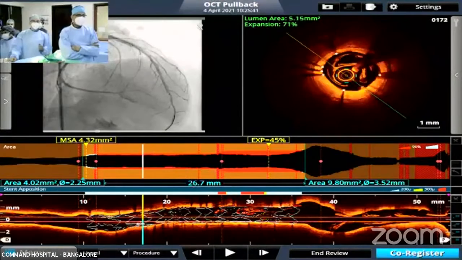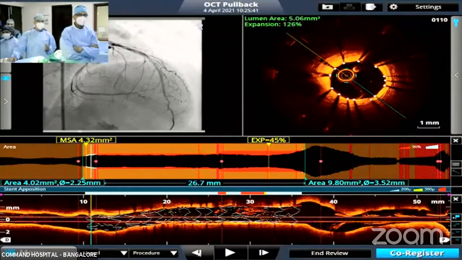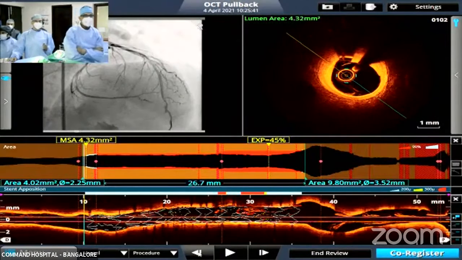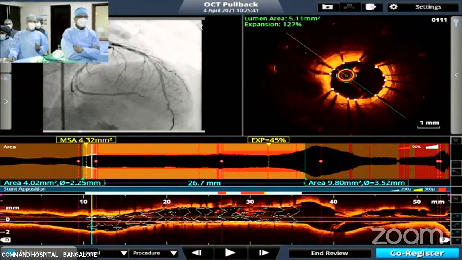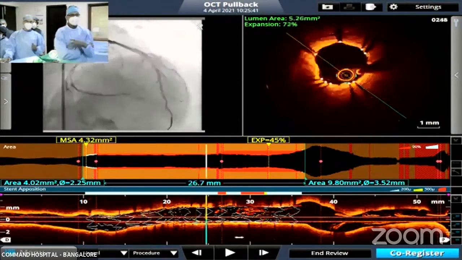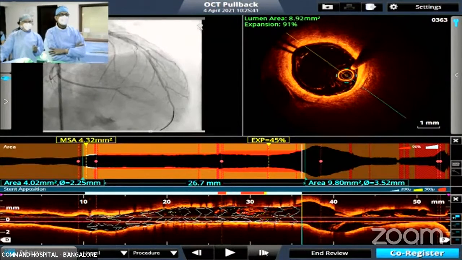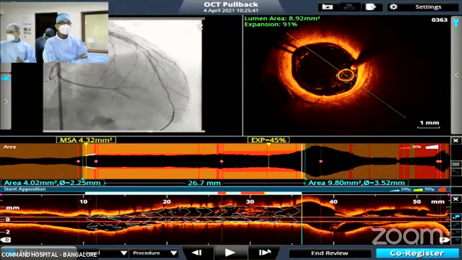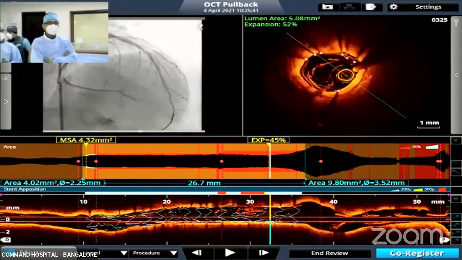I was more worried about the distal segment because there's a lot of plaque distally and we didn't want to land up in that plaque. But I think we've just about managed it. Nicely expanded throughout this. Just the proximal part, probably I'm going to take a small 3.5 and try and oppose the proximal end in this 2 millimeter, and then I will re-equalize and then do a physiology for the ostial LAD.